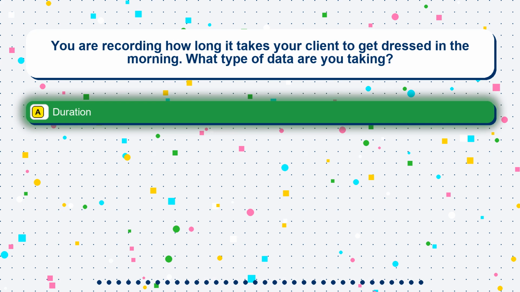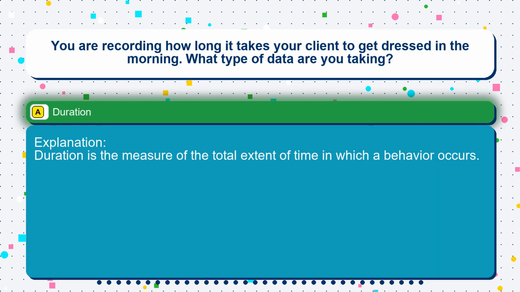The correct answer is option A, duration. Duration is the measure of the total extent of time in which a behavior occurs.